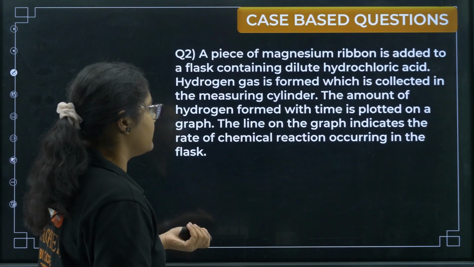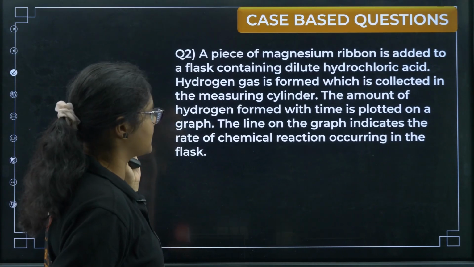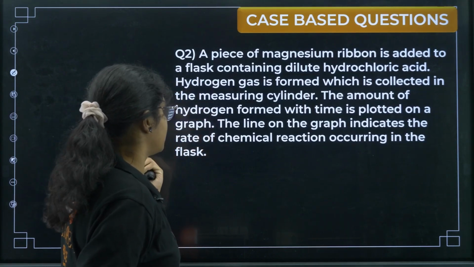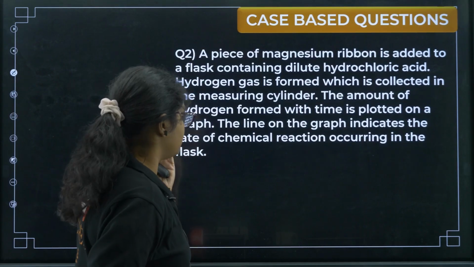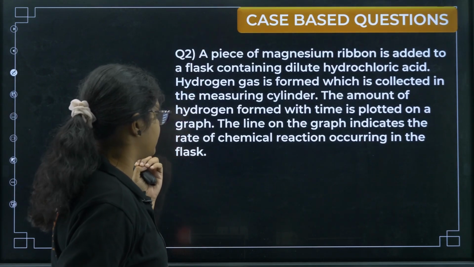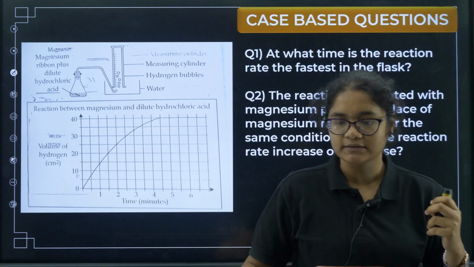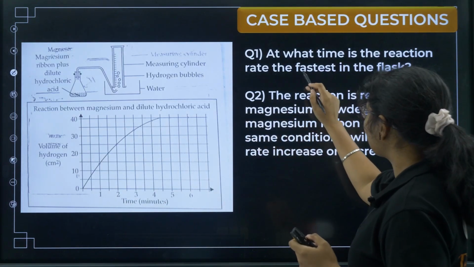Okay, next is about magnesium. A piece of magnesium ribbon is added to a flask containing dilute HCl. Hydrogen gas is formed which is collected in the measuring cylinder. The amount of hydrogen formed with time is plotted in the graph. The line of the graph indicates the rate of chemical reaction occurring in the flask. I hope you can see this reaction. At what time is the reaction fastest?